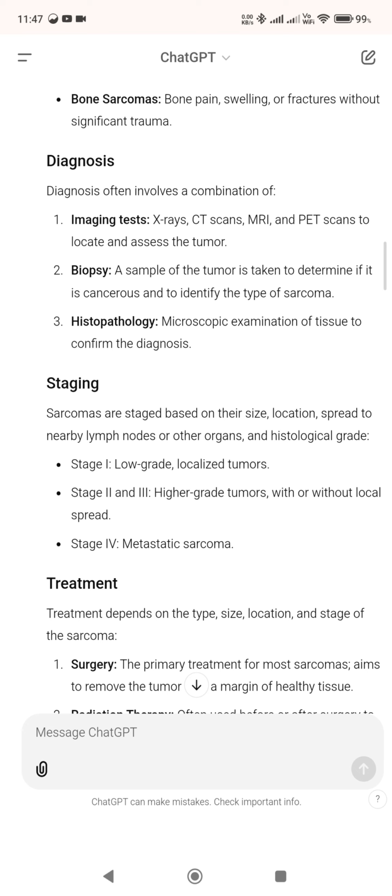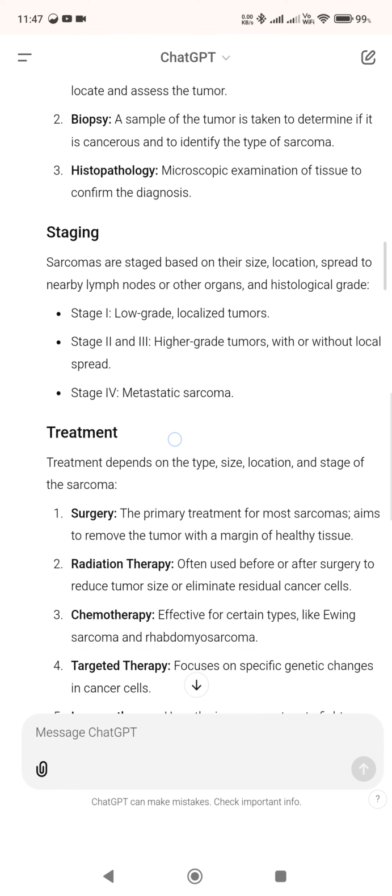Diagnosis. Diagnosis often involves a combination of 1. Imaging tests, X-rays, CT scans, MRI, and PET scans to locate and assess the tumor. 2. Biopsy. A sample of the tumor is taken to determine if it is cancerous and to identify the type of sarcoma. 3. Histopathology. Microscopic examination of tissue to confirm the diagnosis.